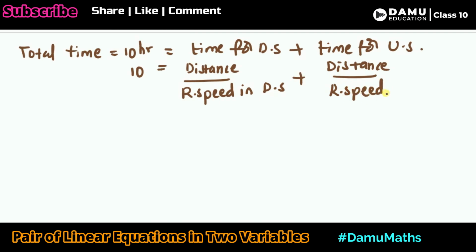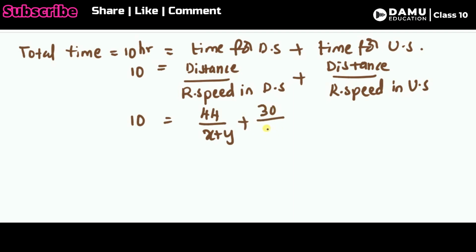Why are we taking relative speed here? Because the boat is moving with respect to the stream. So 10 equals 44 by (x plus y), the downstream distance of 44 kilometer, plus 30 by (x minus y), the upstream distance of 30 kilometer. This is the formula.